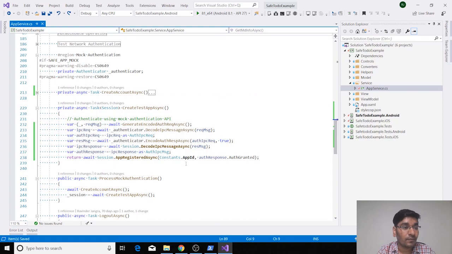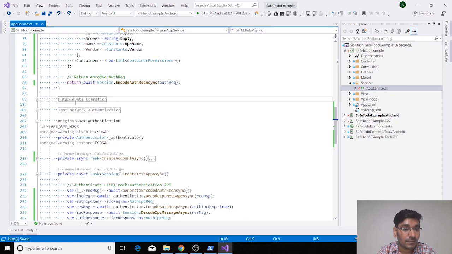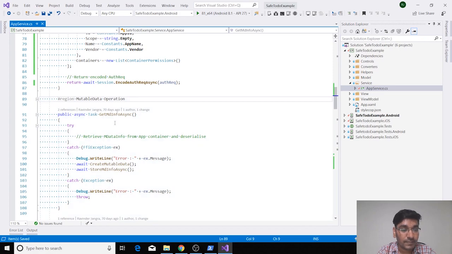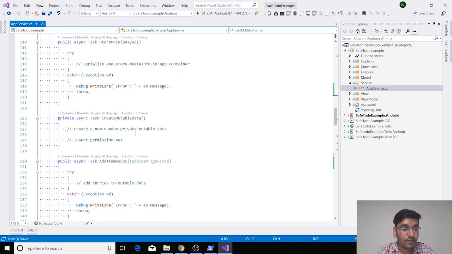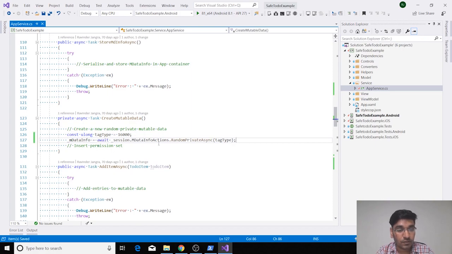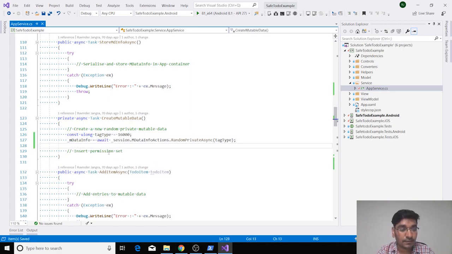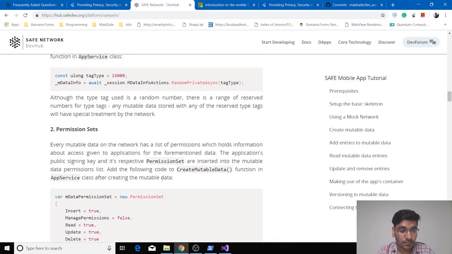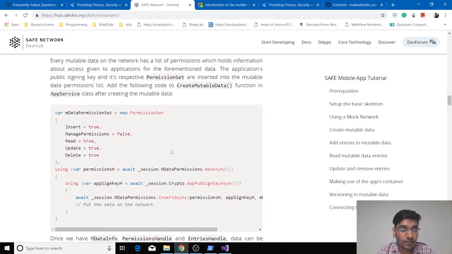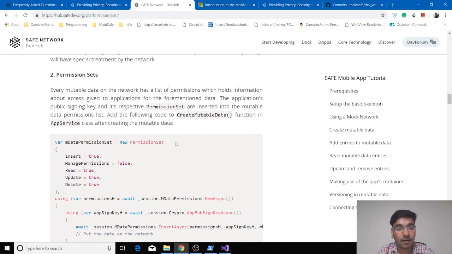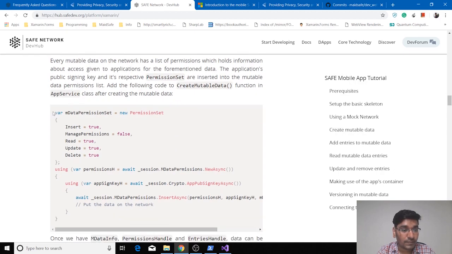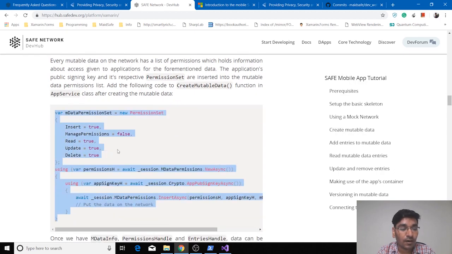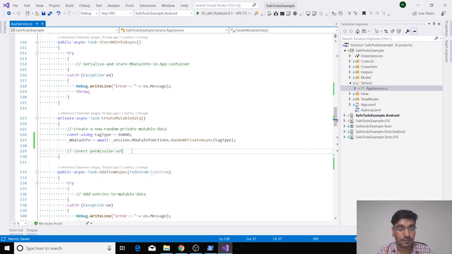We already have our app service class, so we will be seeing a region called mutable data operation, and we will be pasting this code into the create mutable data function. Once we paste it, you will see there is another comment called insert permission set. So let's see what our next step is. Why do we need a permission set, and what do permission sets help you with? The permission set is basically a list of permissions associated with the mutable data. So we will be copying this code and pasting it under our next comment.